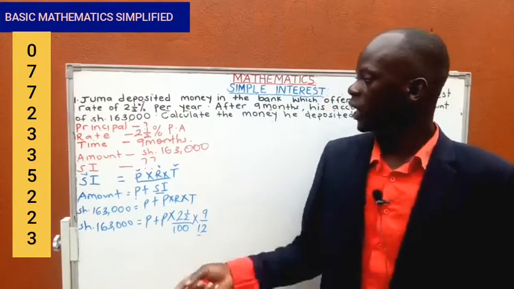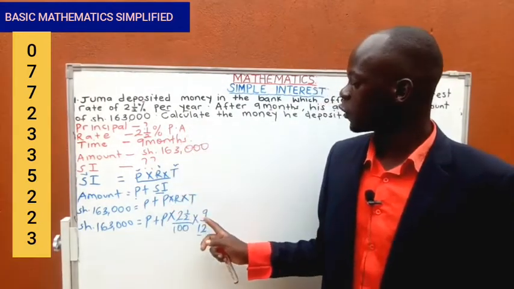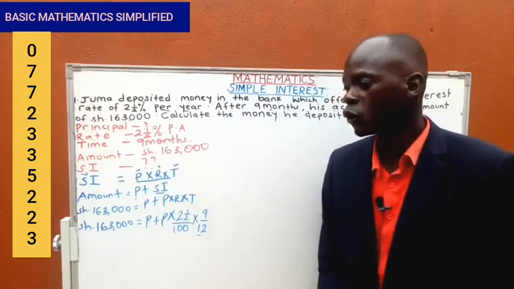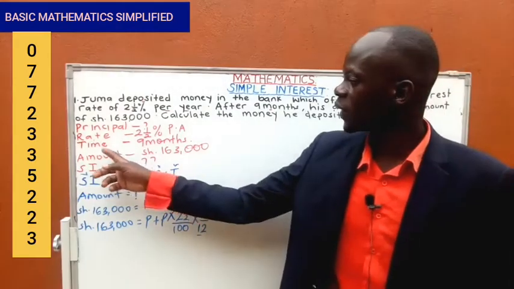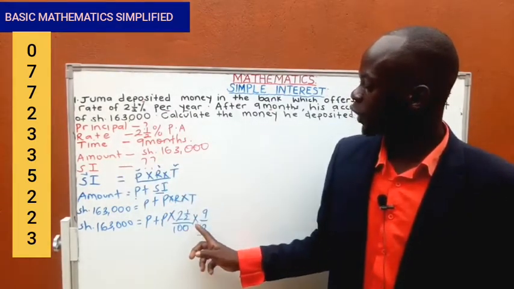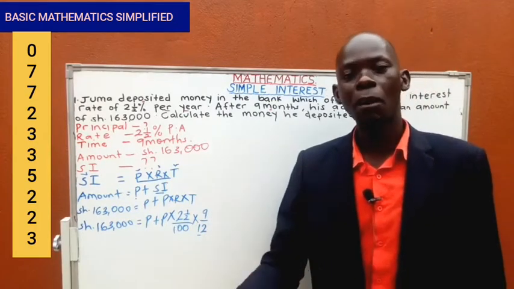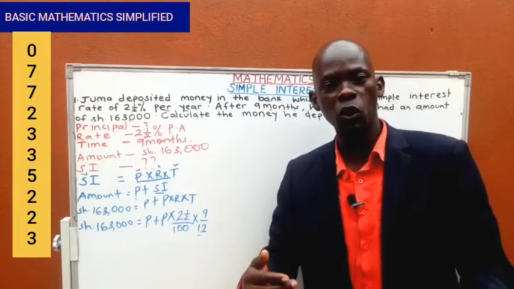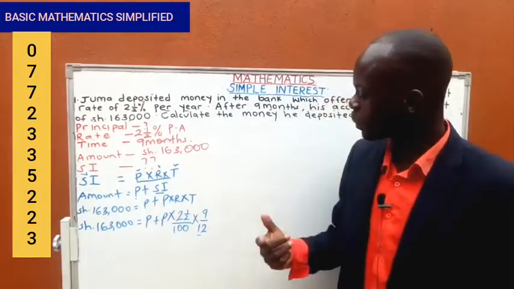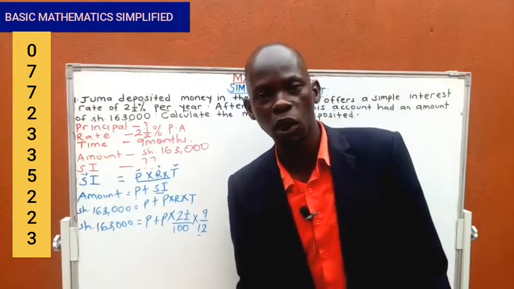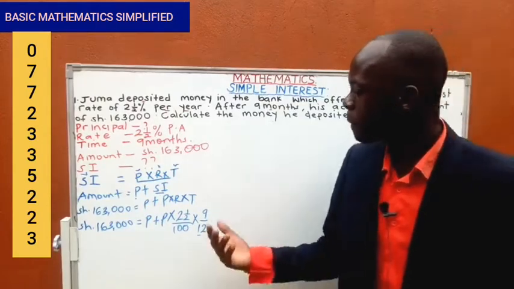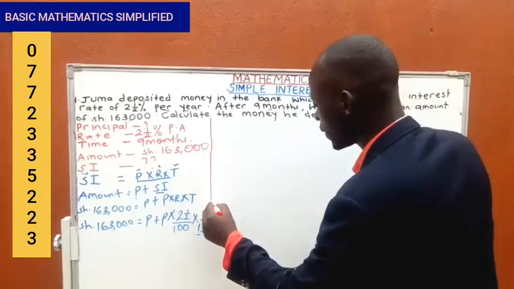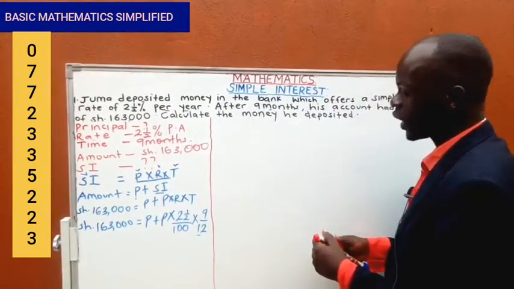It should match. Assuming that the rate was per month, we would not put 9 out of 12. Why? Because they were matching. They were all in months. We are just trying to match them to be in the same units. If time is per month and rate is per year, you express 9 out of 12, because when we are changing months into years, we divide by 12. When expressing from years to months, we multiply by 12, because 1 year has 12 months. That's why I'm telling you that we should be very careful when calculating these numbers. It will give us a very good move as we go on.